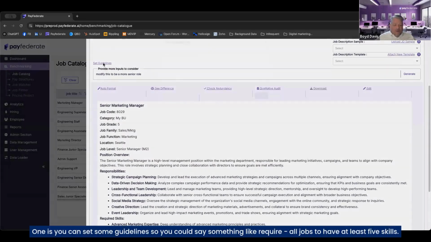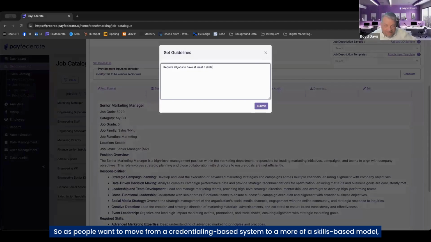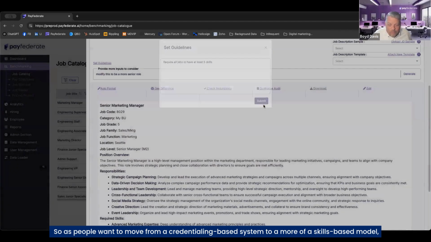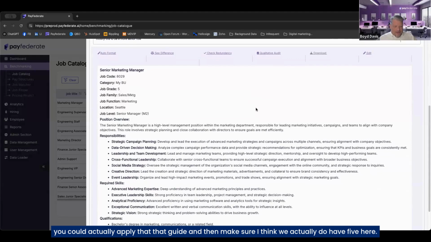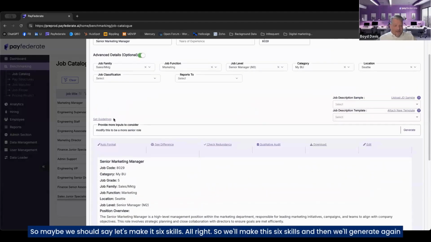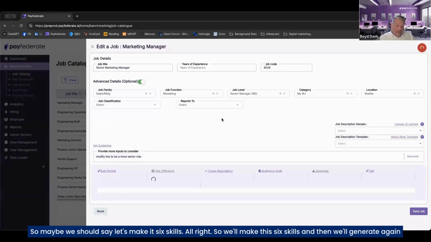One is you can set some guidelines. So you could say something like, require all jobs to have at least 5 skills. So as people want to move from a credentialing-based system to more of a skills-based model, you could actually apply that guide and then make sure. I think we actually do have 5 here. So maybe we should say, let's make it 6 skills. All right, so we'll make this 6 skills, and then we'll generate again.